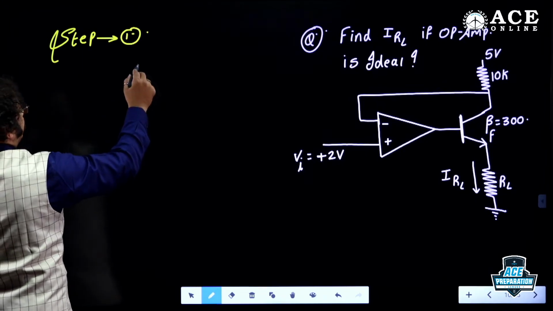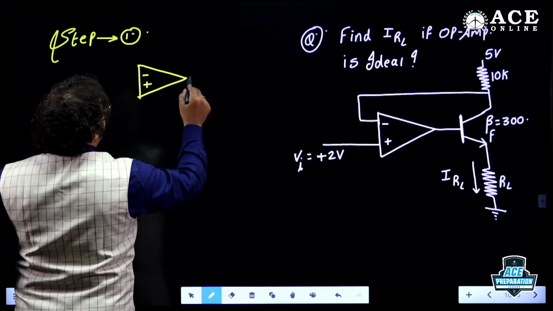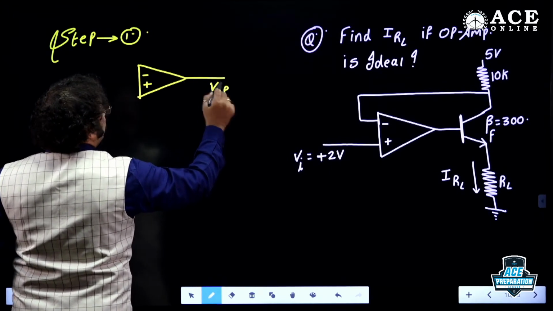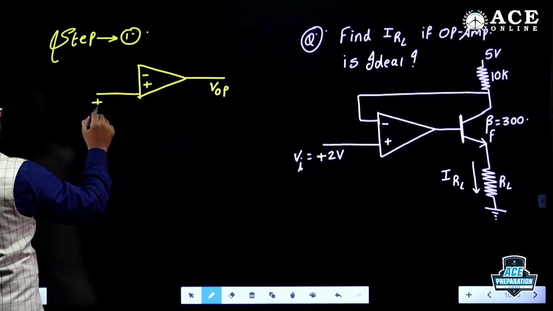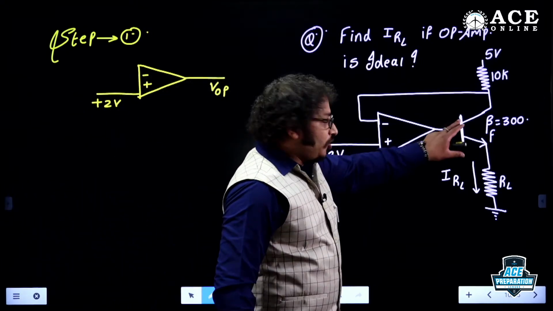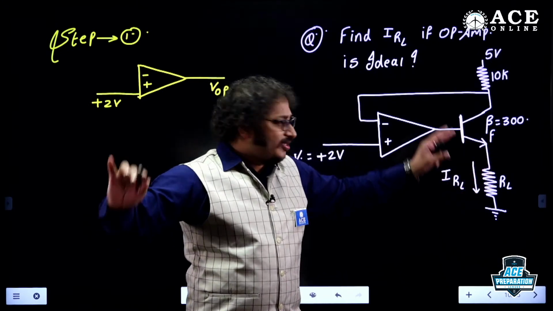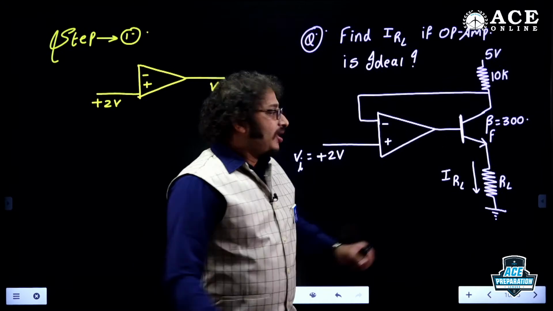Comparator. Treat the op amp as a comparator. So let us make it fast. So this is what here? VOP. What is this voltage, guys? It is plus 2 volt. And don't forget, it's a comparator, so there is no negative feedback, nothing. It's a comparator, that's it, no connectivity.